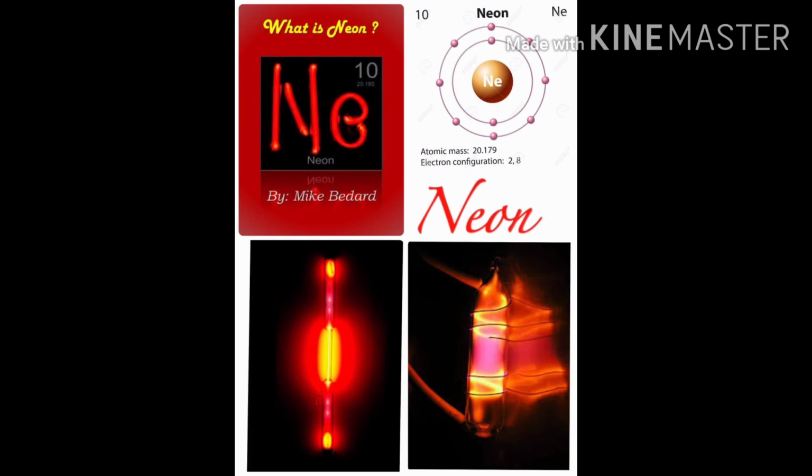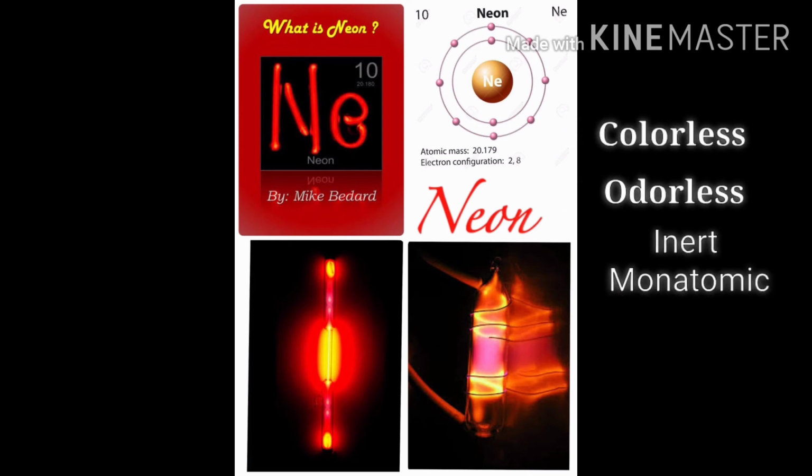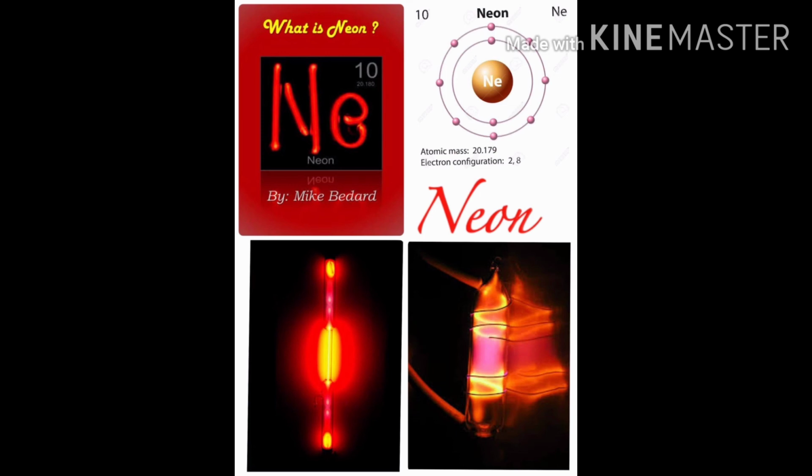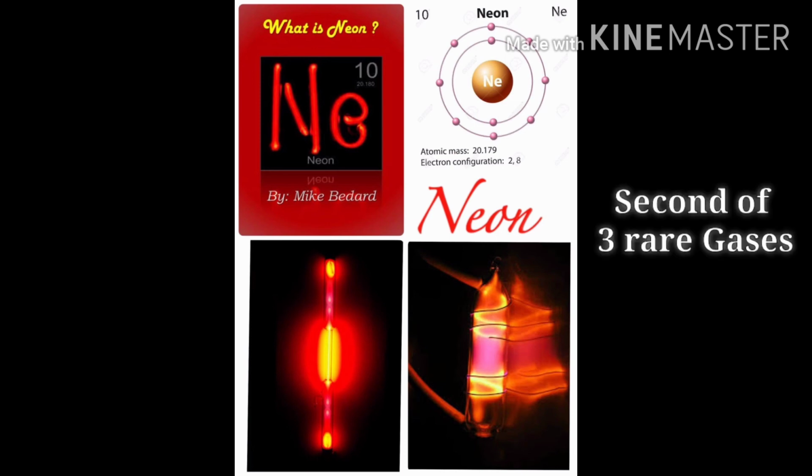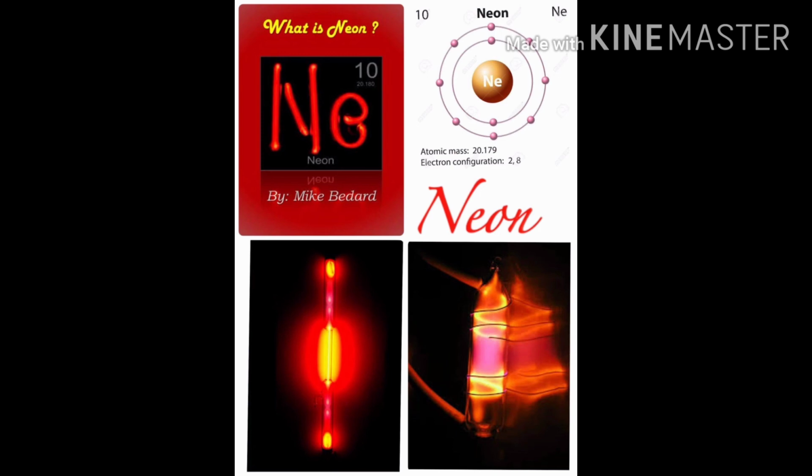Neon is a chemical element with the symbol Ne and atomic number 10. It is a noble gas. Neon is a colorless, odorless, inert monatomic gas under standard conditions, with about 2/3 the density of air. It was discovered in 1898 as one of the 3 residual rare inert elements remaining in dry air, after nitrogen, oxygen, argon, and carbon dioxide were removed. Neon was the second of these 3 rare gases to be discovered and was immediately recognized as a new element from its bright red emission spectrum.